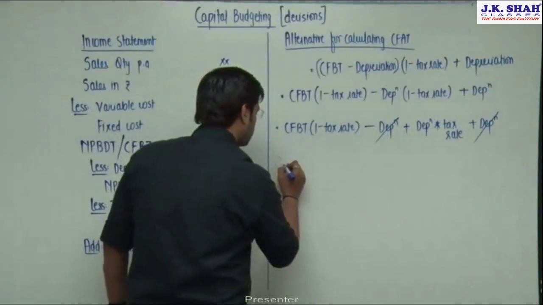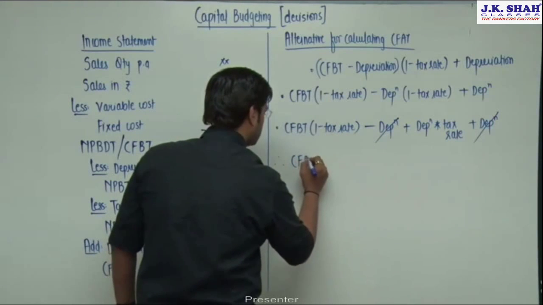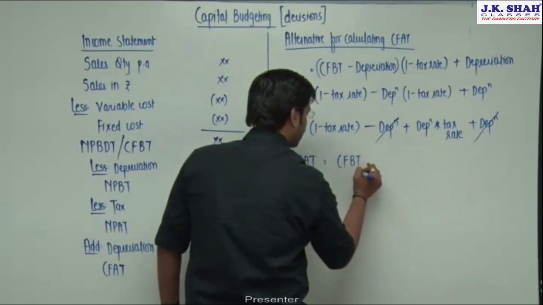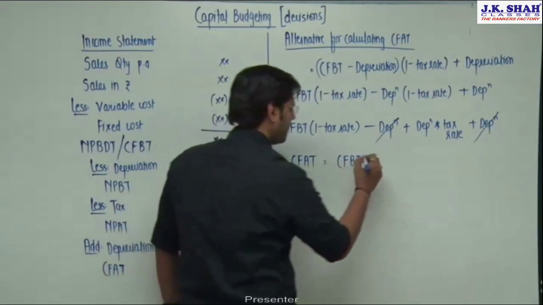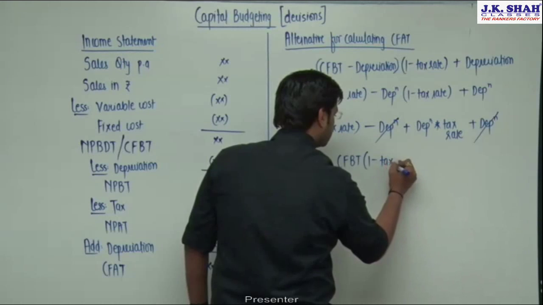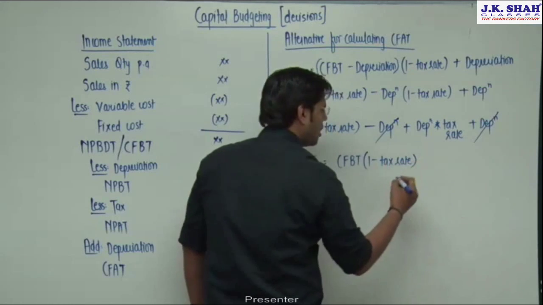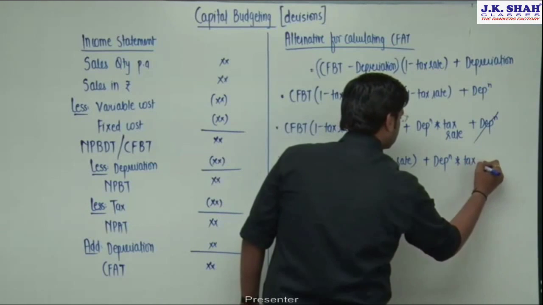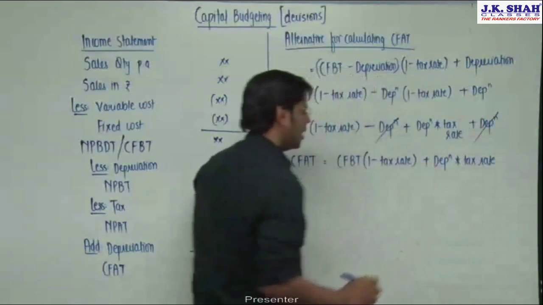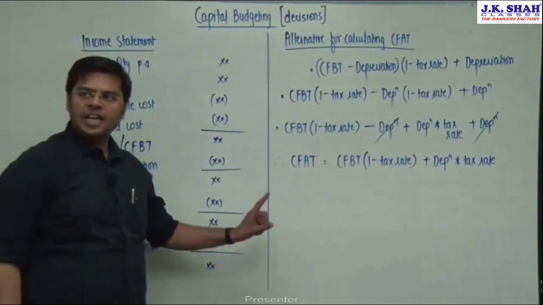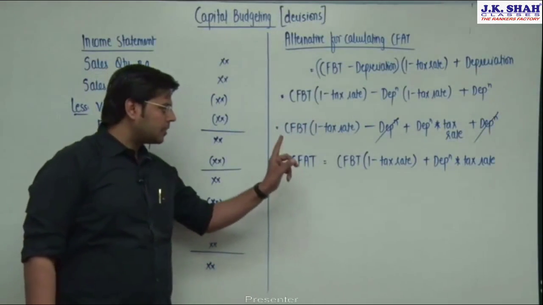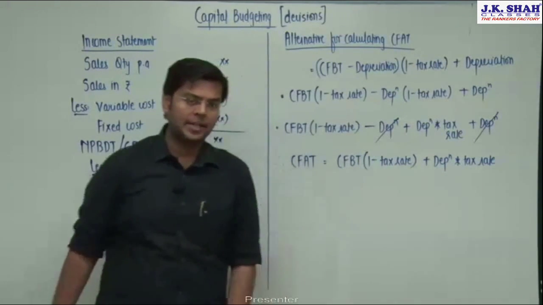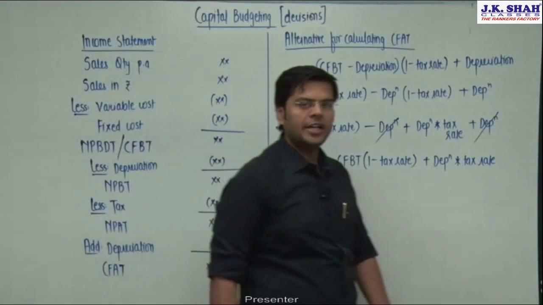So we can now conclude, therefore, one more way to calculate cash flows after tax is: take the cash flows which are before tax, multiply it with 1 minus tax rate, plus depreciation into tax rate. Cash flows after tax can also be calculated in this manner: cash flows before tax into 1 minus tax rate plus depreciation into tax rate. Now friends, do you agree?